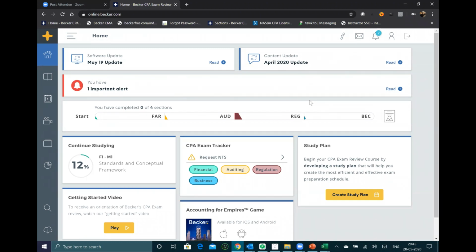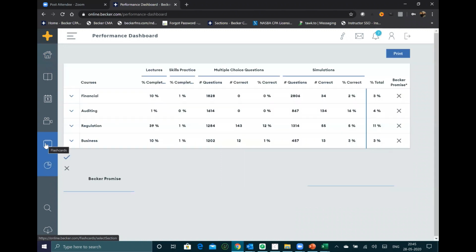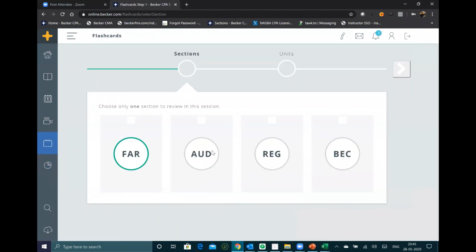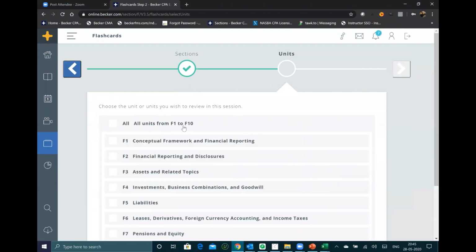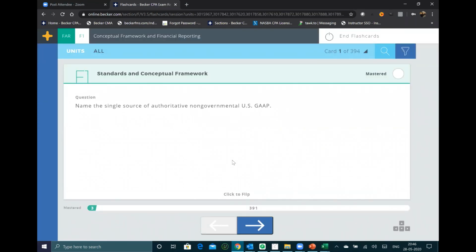Sir, what are these flashcards? Flashcards are these conceptual cards, like small cards with concepts. So that is how it is. I'll just show you how it looks. I hope everyone has these flashcards, because I was the one who asked Becker to push even for a normal product of Becker. I told them to give the flashcards. Previously, they never used to give the flashcards. So we complained a lot, at least give them the flashcards, and that's how we got these flashcards.